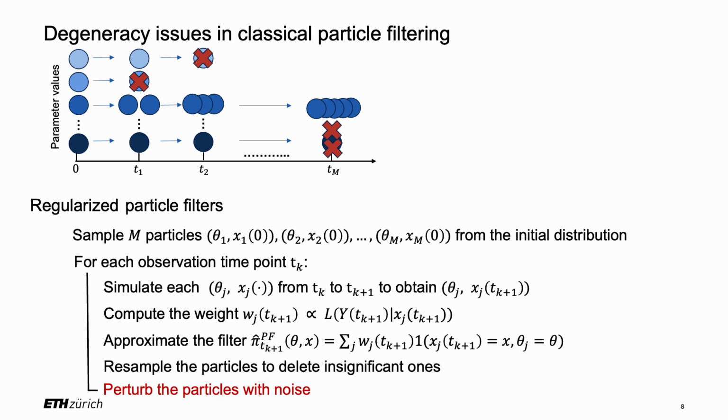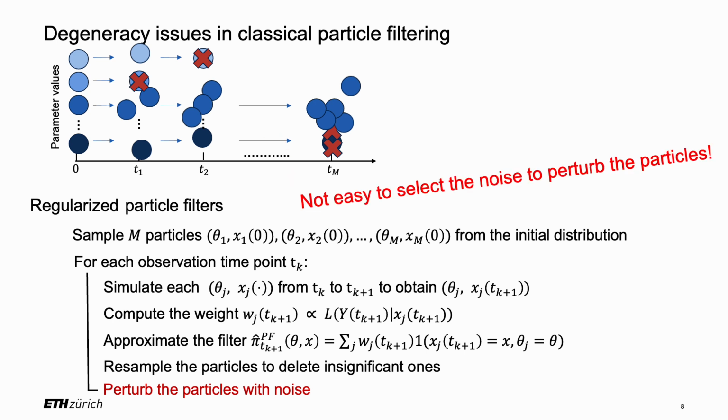One idea to improve the number of distinguished parameter particles is to perturb the particles after the resampling step. Such a strategy has been used in the regularized particle filter, nested particle filter, and so on. Basically, after being perturbed by some artificial noise, the initially identical parameter particles become different, as shown in this animation. However, this strategy also faces the challenge of selecting an appropriate noise intensity to perturb the particles.